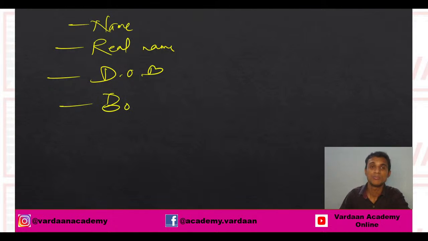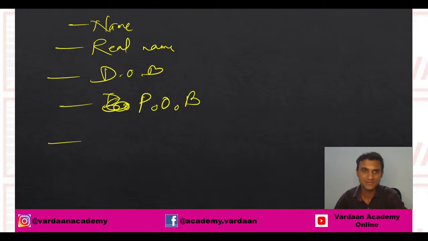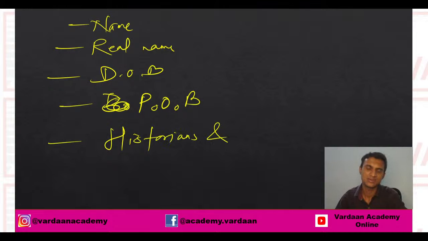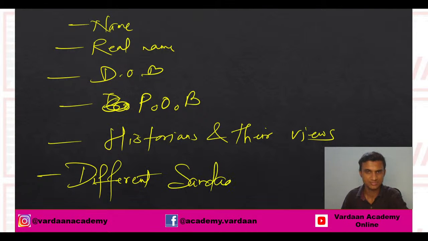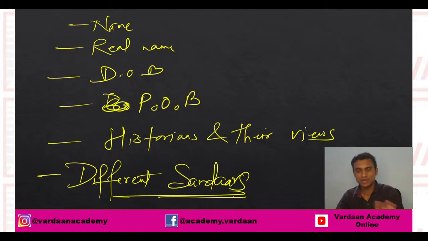Then we have seen about the different historians and their views about Alauddin Khilji, and then we saw about the different Sardars. So we have covered all these points. There are five Sardars. We have covered this point also.